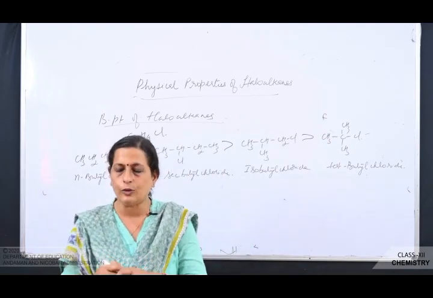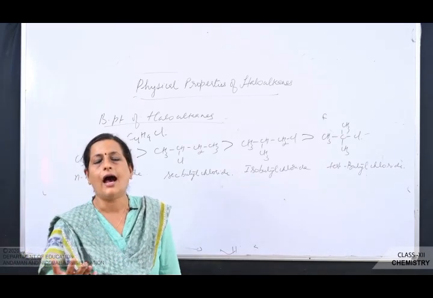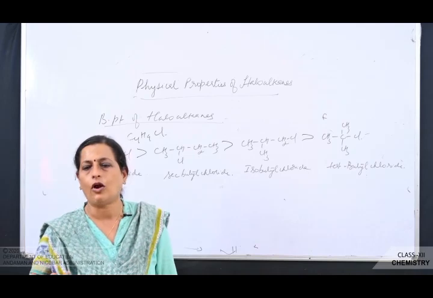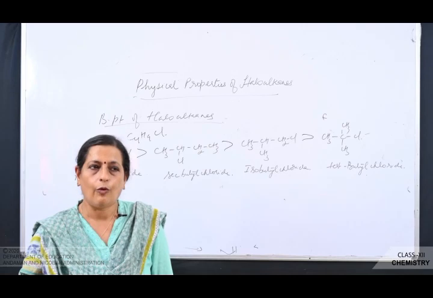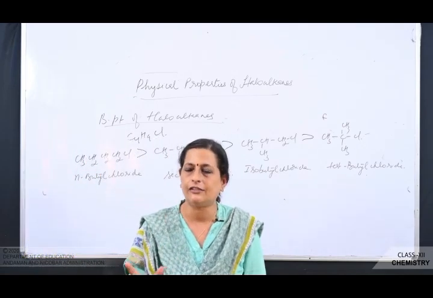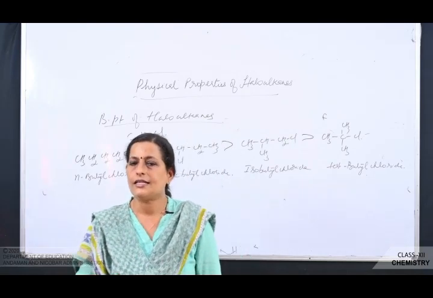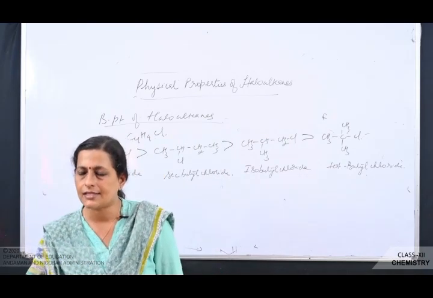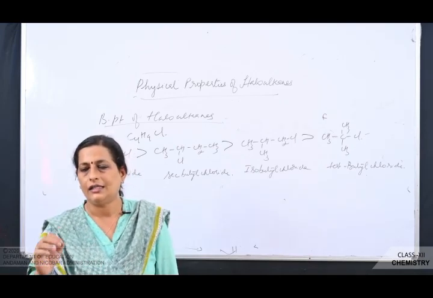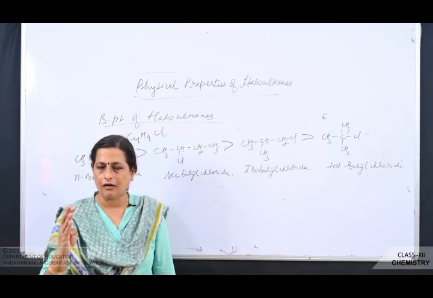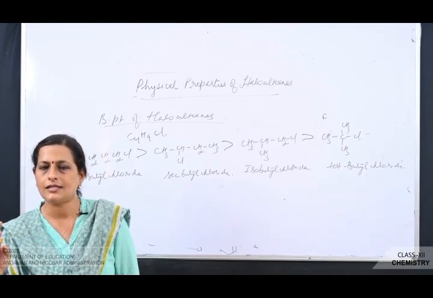Now when you compare haloalkanes with hydrocarbons, haloalkanes have higher boiling point than hydrocarbons, because hydrocarbons are what? Non-polar in nature, and haloalkanes are what in nature? Polar in nature. Now when you compare haloalkanes with all the other functional groups which you have to study, that is alcohols, ethers, aldehydes, ketones, amines and carboxylic acids, haloalkanes have the least boiling point because their polarity is less compared to alcohols, amines, carboxylic acids, aldehydes, ketones and ethers.